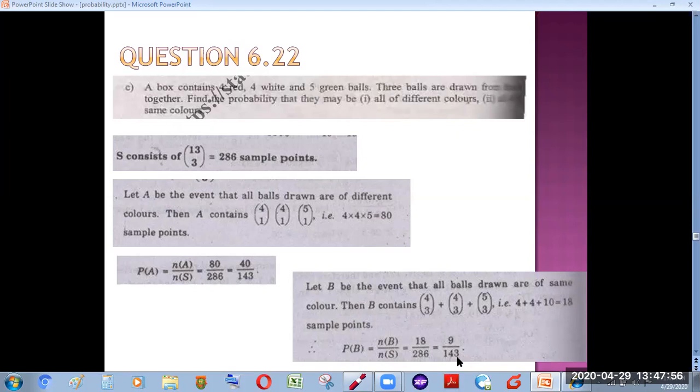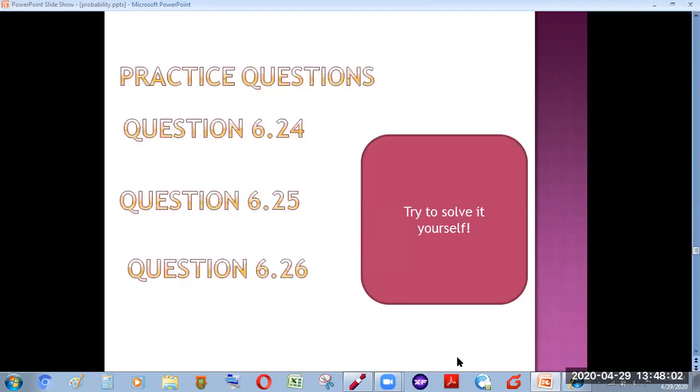So this is how we can calculate the probability of these sample points. Now there are some practice questions which all of you students should try yourselves, and inshallah you will be able to solve them if you have understood all the previous questions that I have told you.